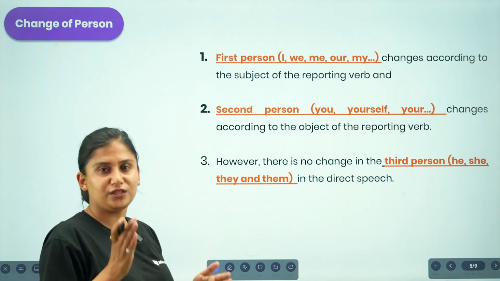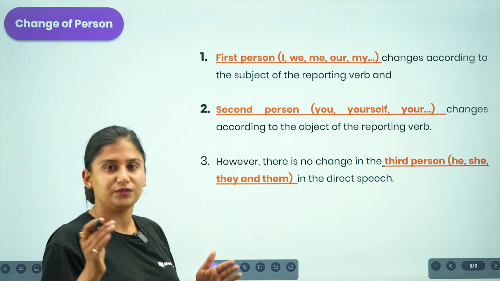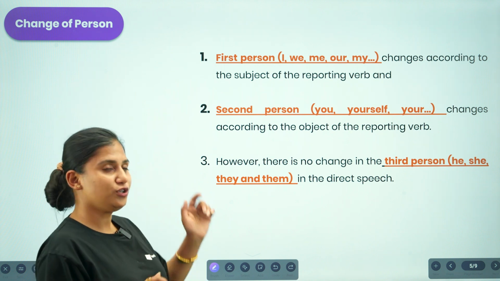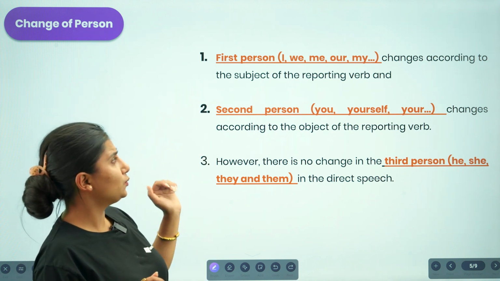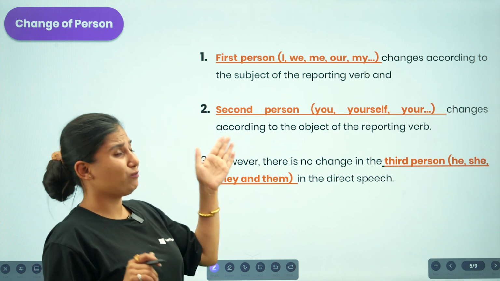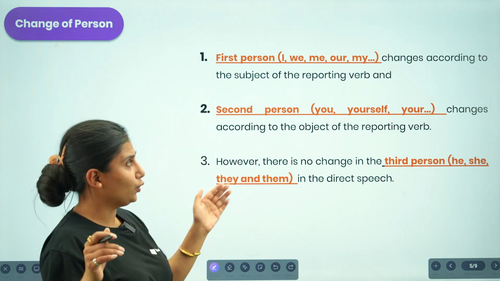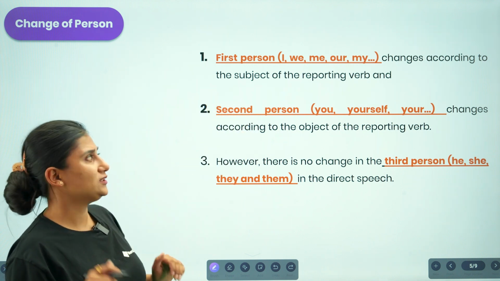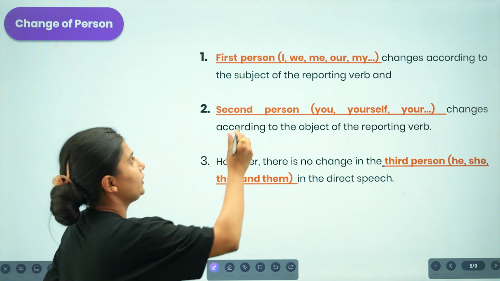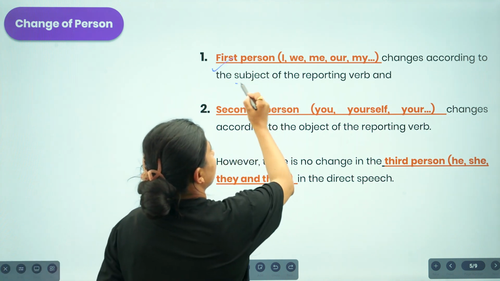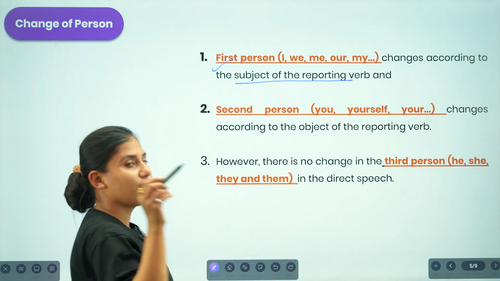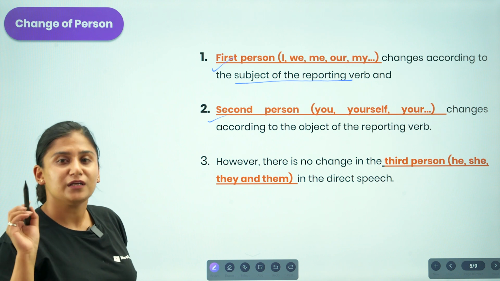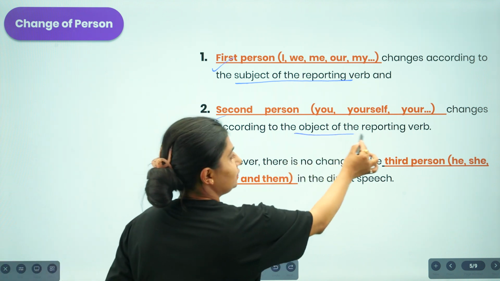Whenever we are reporting ideas, we are supposed to bring change in these persons as well. Talking about the first person, in which I, we, me, our, my, mine, myself fall, all first person pronouns are changed according to the subject of the reporting verb. Talking about the second person, we change the second person entirely based on the object of the reporting verb.